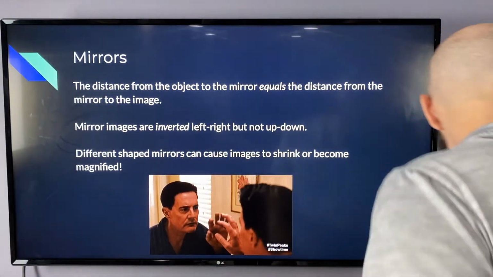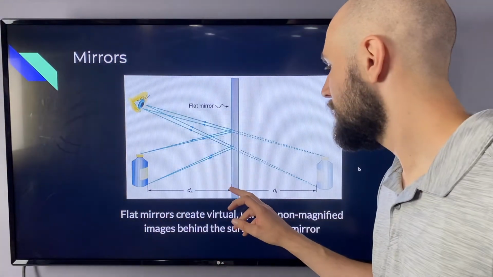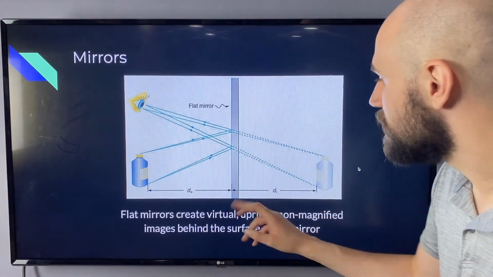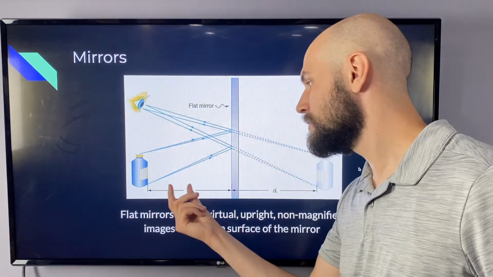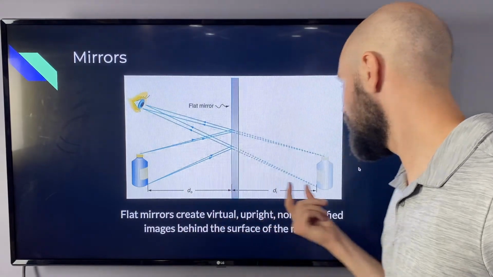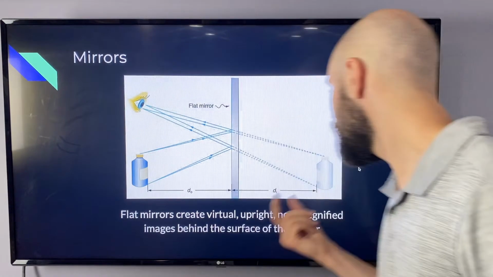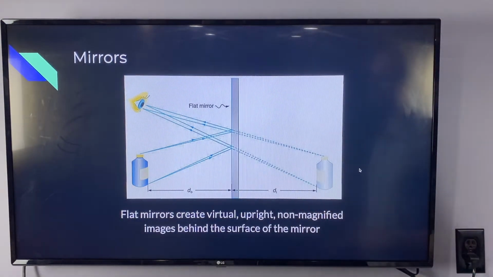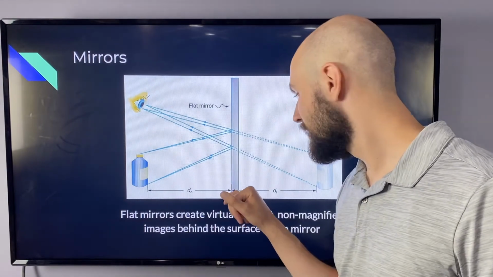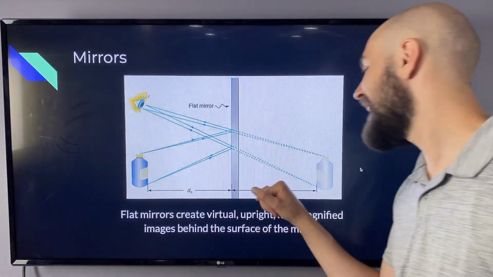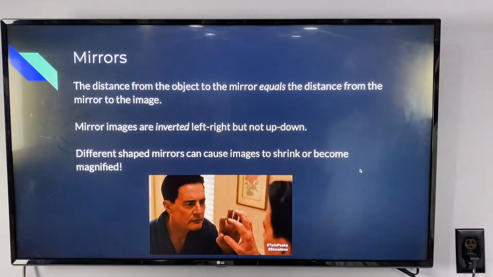Now the distance between the object and the mirror and the distance between the image and the mirror are always going to be equal. If I move this water bottle closer, or whatever this bottle is, then the image is going to move closer by an equal amount. If I move it further away, the image moves further away by an equal amount. So if this water bottle is, let's say, 10 meters away from the mirror, the image is going to look 10 meters into the mirror.